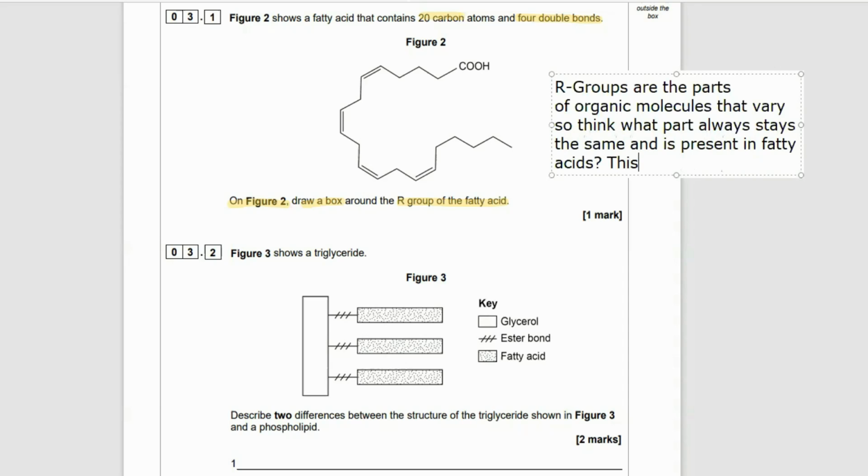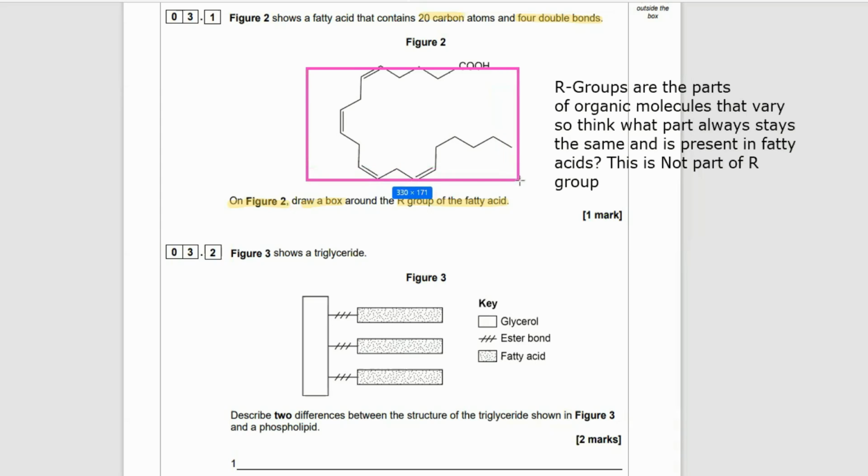That bit I circled in pink is known as the carboxylic acid part, the COOH, and that is the same in every fatty acid. They will all have a COOH or a carboxylic acid group at the end of each fatty acid molecule. So the R group is the bit that can vary, and that's this bit I'm highlighting in the pink box.